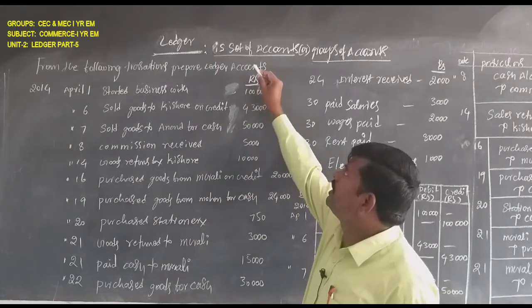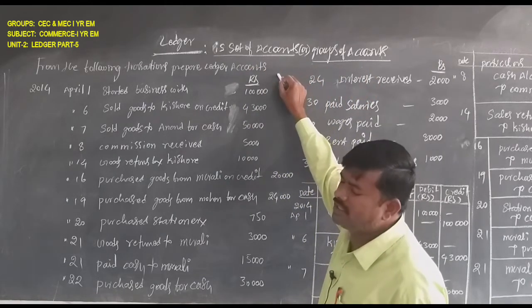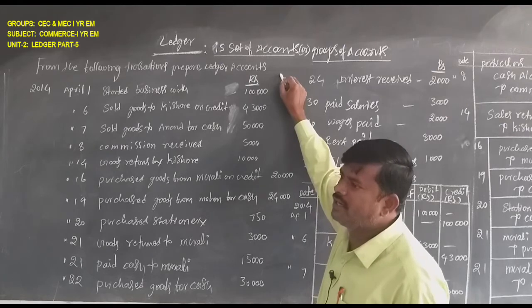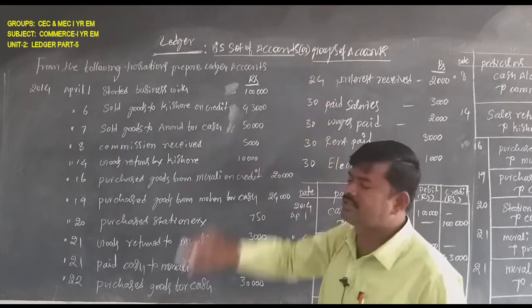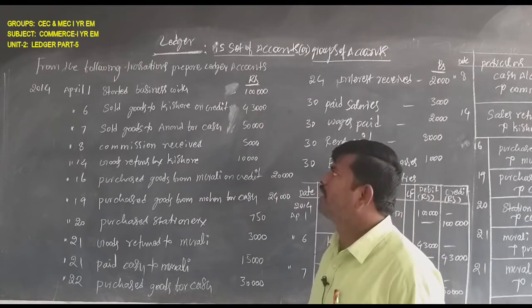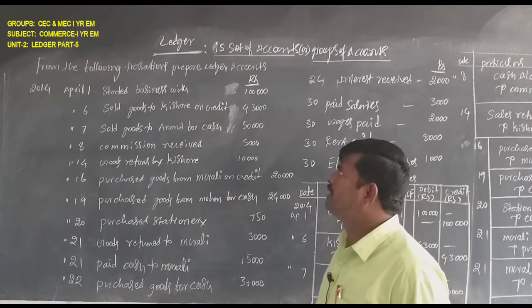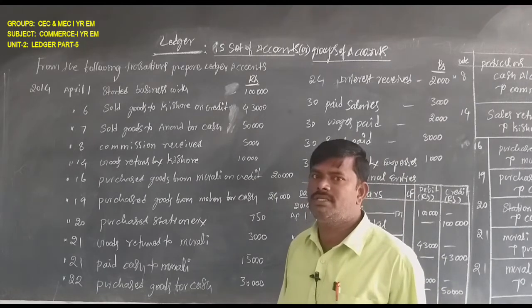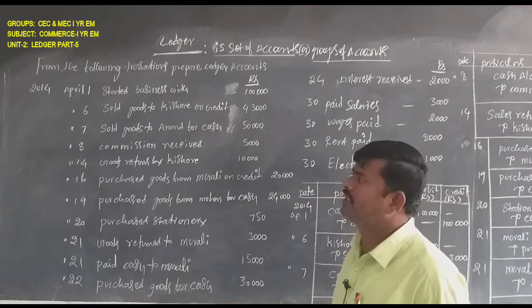Ledger is also called a set of accounts or group of accounts. Real accounts are there, nominal accounts are there, personal accounts are there. So it is called a set of accounts. When we are preparing the ledger, first we pass the journal entries before that.